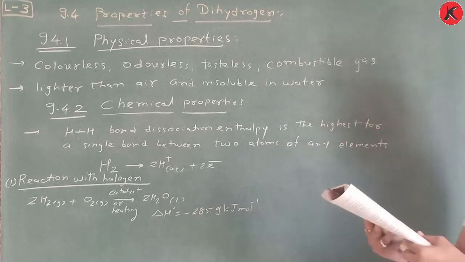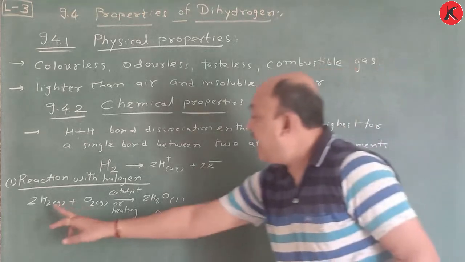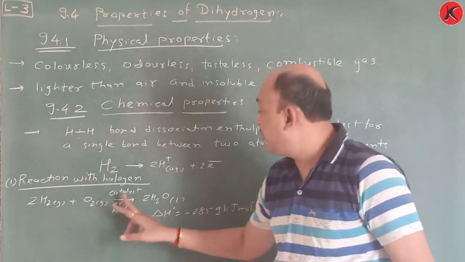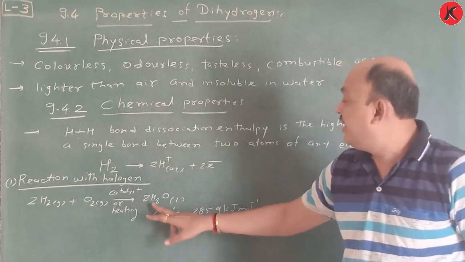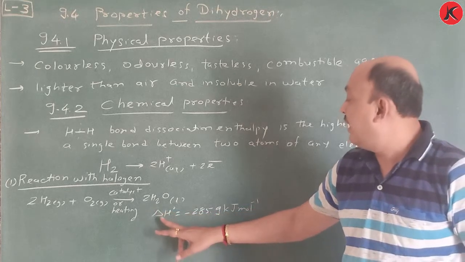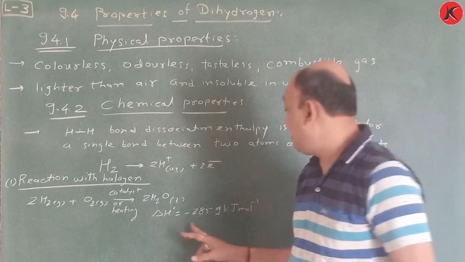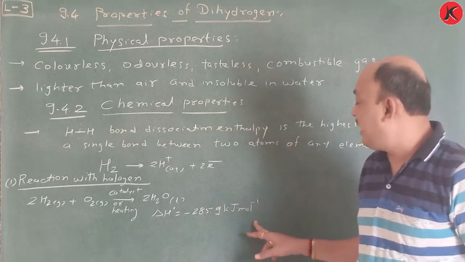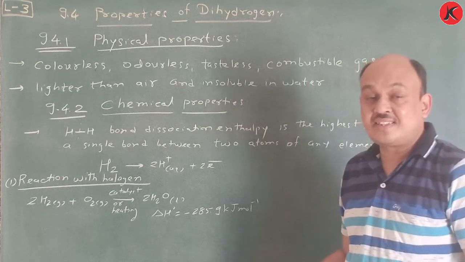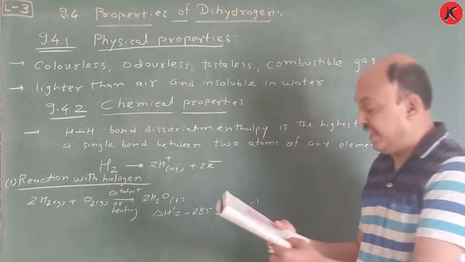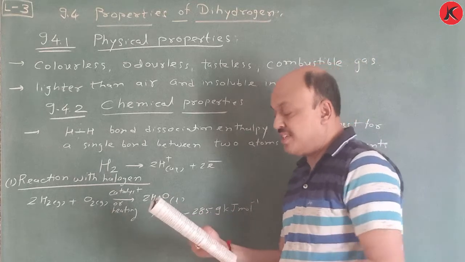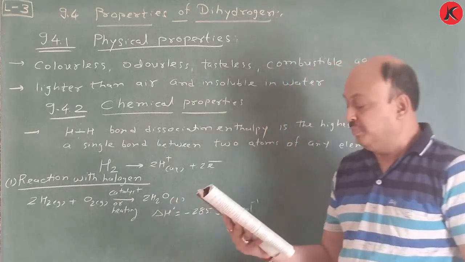Remember this reaction. When dihydrogen gas reacts with dioxygen in presence of catalyst or heating, it gives 2 moles of water. At that time the standard enthalpy change is minus 285.9 kilojoule per mole, and that's why this reaction is considered exothermic. The reaction is highly exothermic, remember.